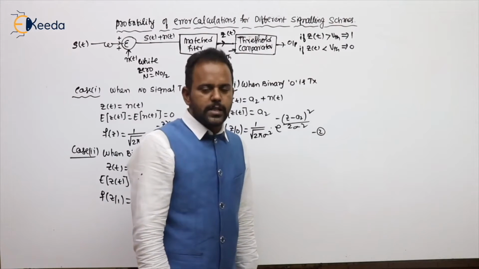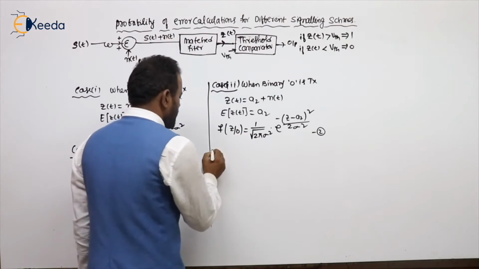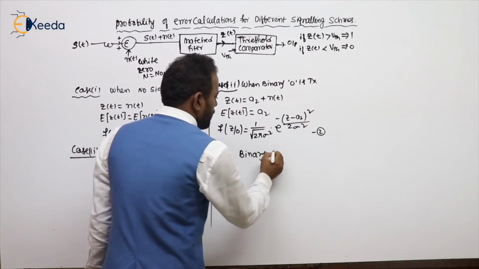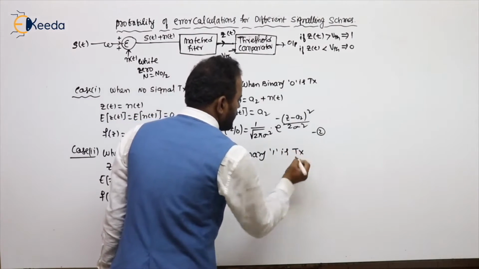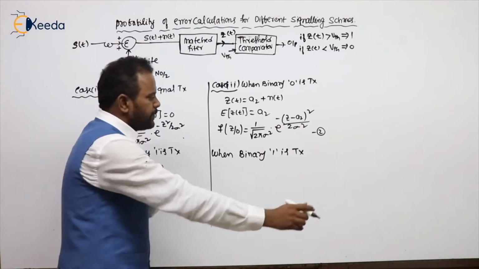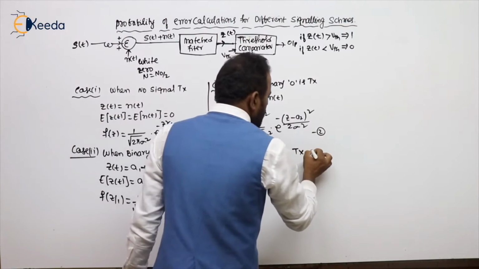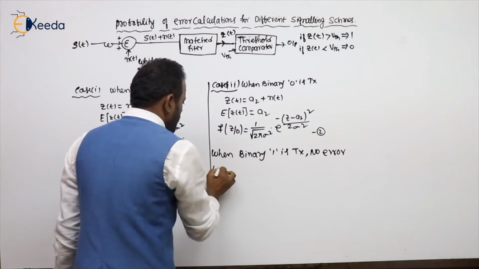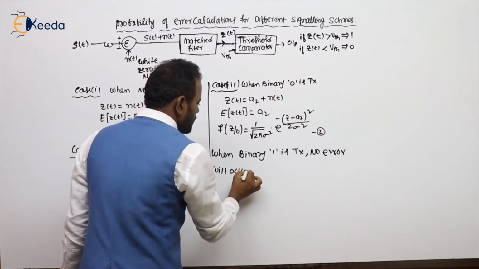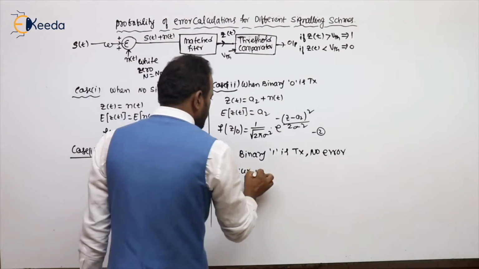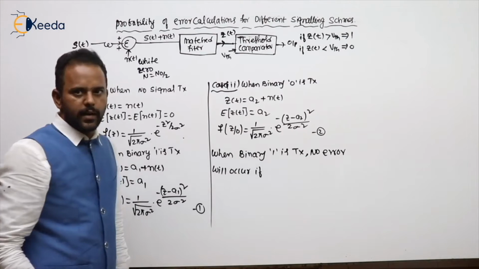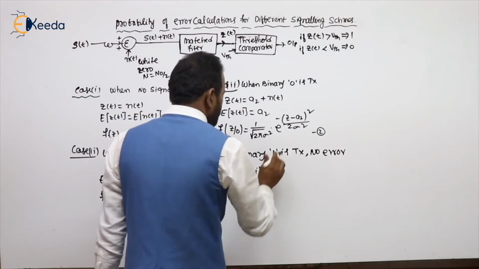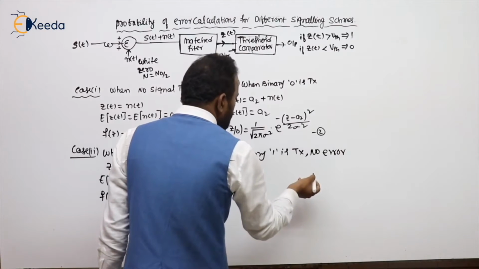Just now I also discussed the case when binary 1 is transmitted. When binary 1 is transmitted, no error will occur if the output is 1.